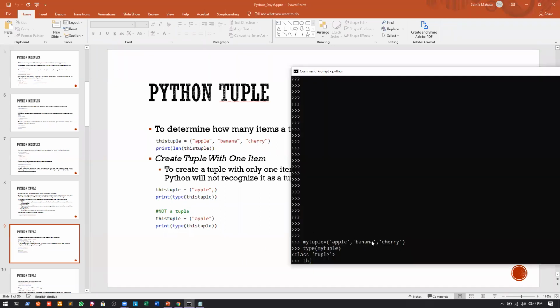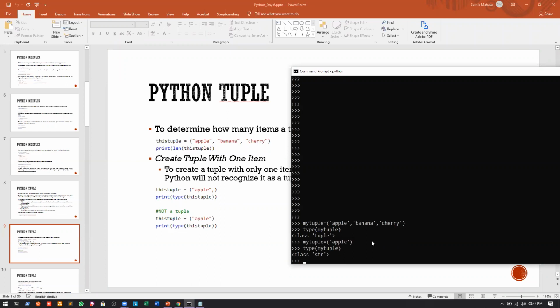If I write my tuple like this with only one item, apple, and press enter, and if I print the type of my tuple, you can see that it's not actually a tuple, it's a string.